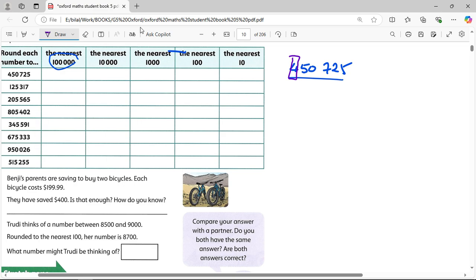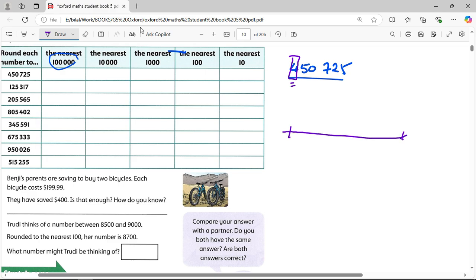It's either going to stay 4 or I'm going to add +1, because it's in between. This number is obviously in between 400,000 and the next number, which is 500,000. Now we're going to decide, is it closer to the 400,000 or closer to the 500,000? So based on this number, it's in between. I'm going to trace the number line.